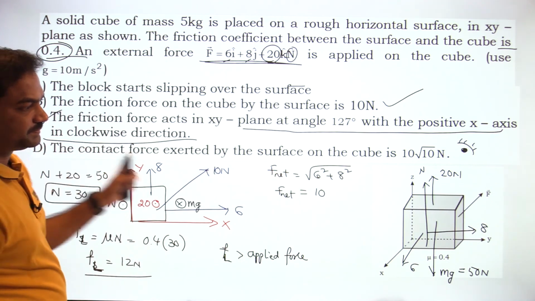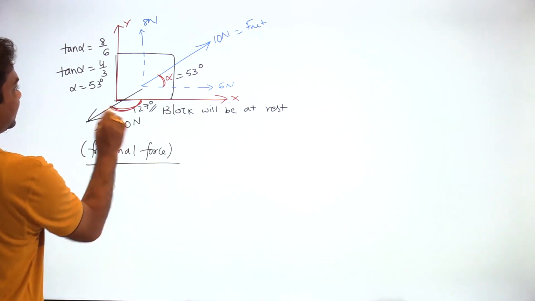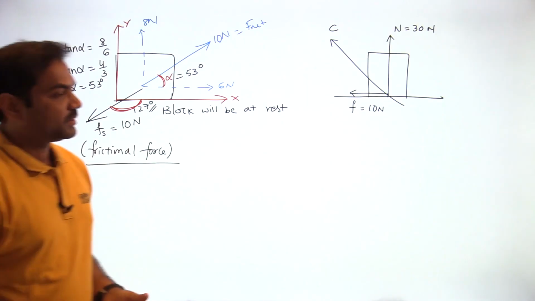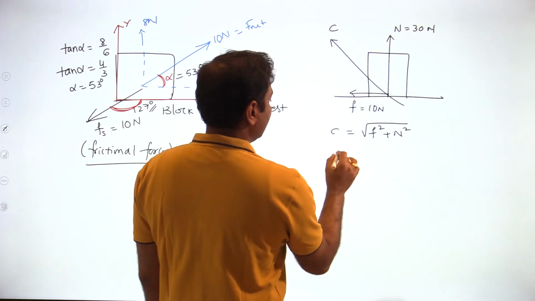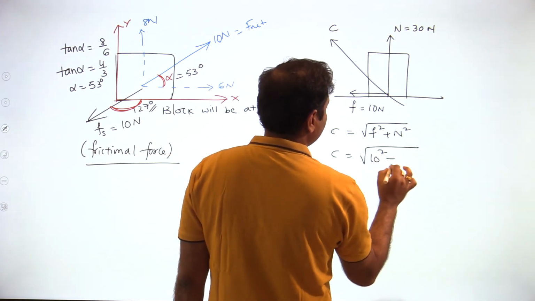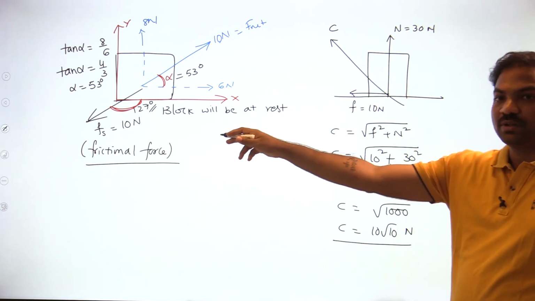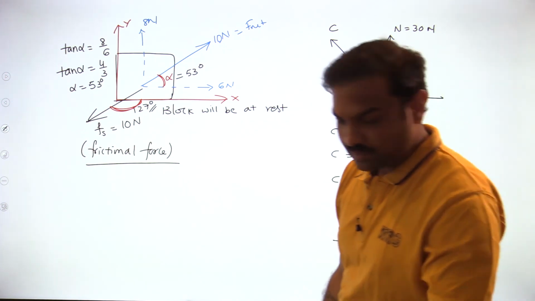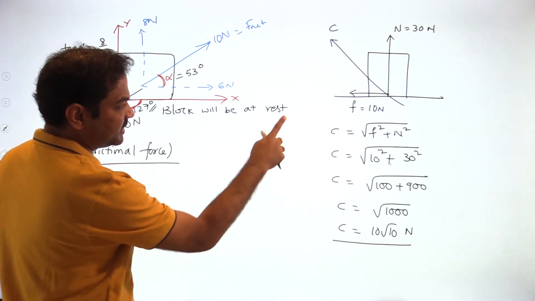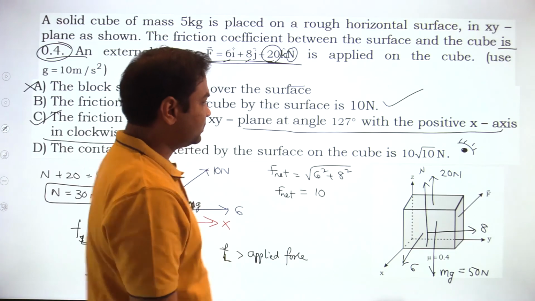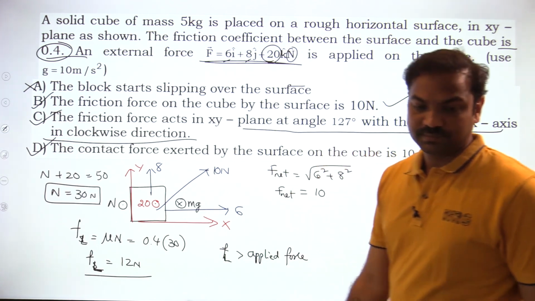What about option D? On the cube, what are the forces acting? Friction force is 10 and normal reaction is 30. Contact force is the resultant of friction and normal reaction. So root of 10 square plus 30 square, which is 10 root 10. So option D also will be correct. So the correct answers are B, C, D.